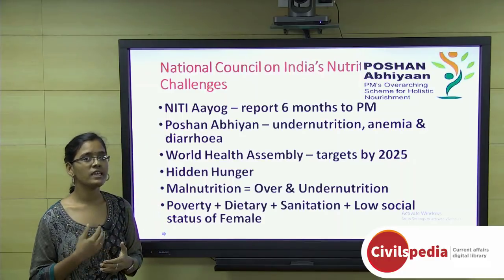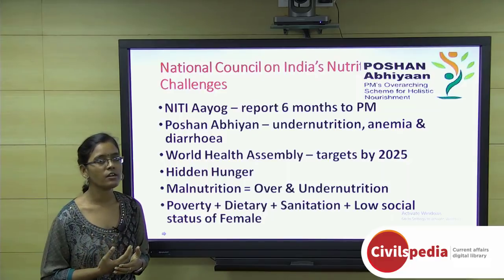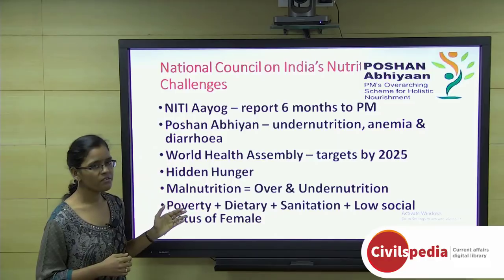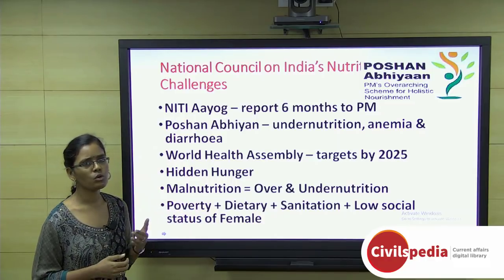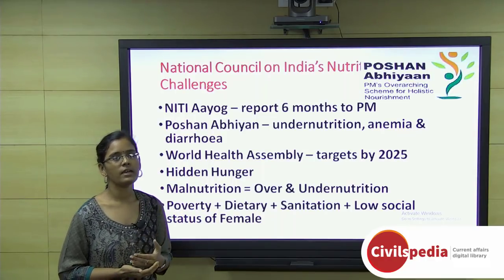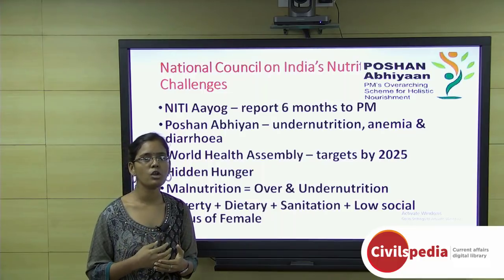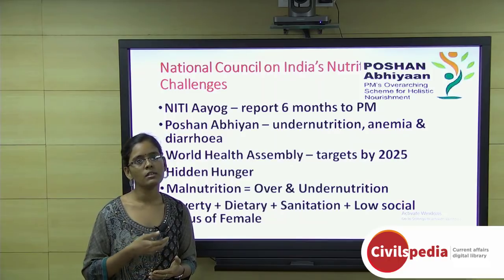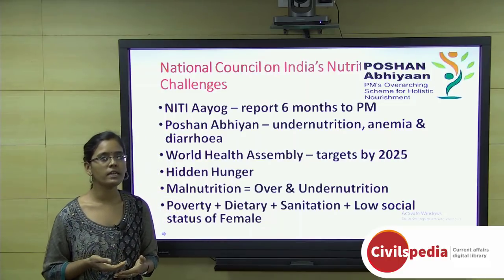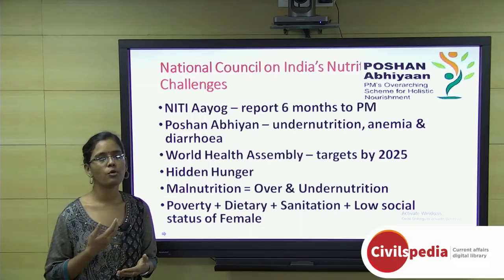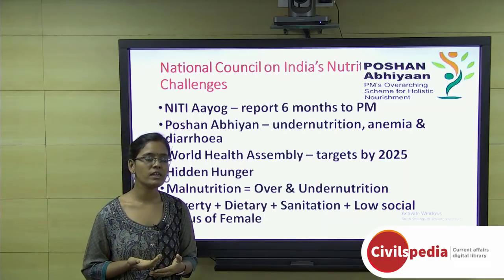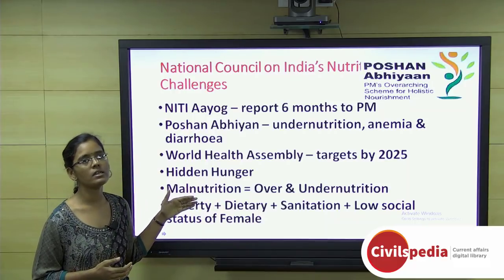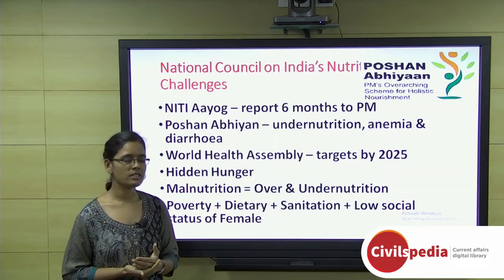Apart from this, the key factors for why India is facing such a high amount of malnutrition and undernutrition are, apart from poverty, very low knowledge about dietary things, especially among lactating and pregnant mothers, who don't have much knowledge about dietary things. That hurdles the growth of India's children. These children are going to be the next pillar of India. While the child itself doesn't get proper nutrition, the future citizens of India will also not get proper nutrition. That is why we are performing very badly in the global hunger index also.